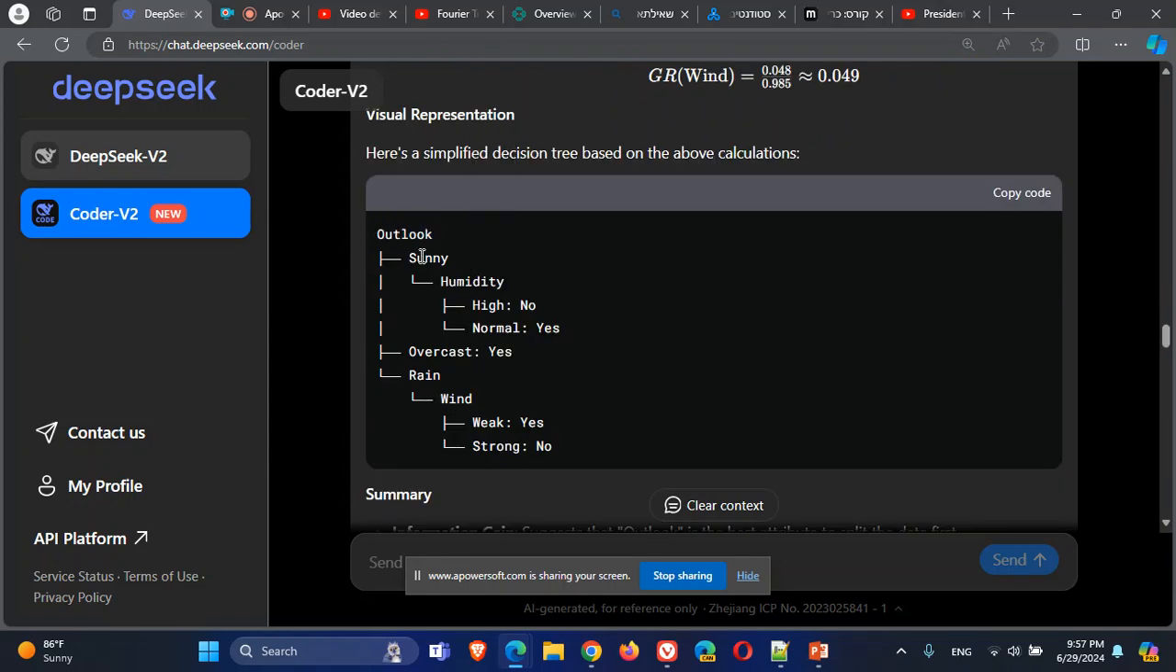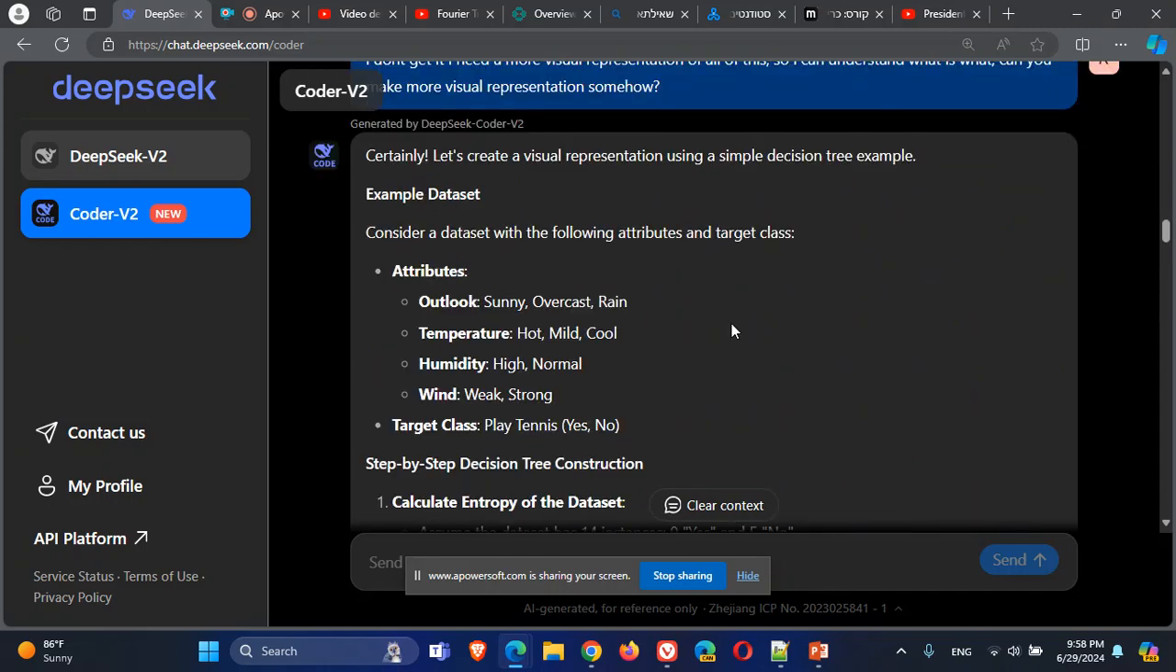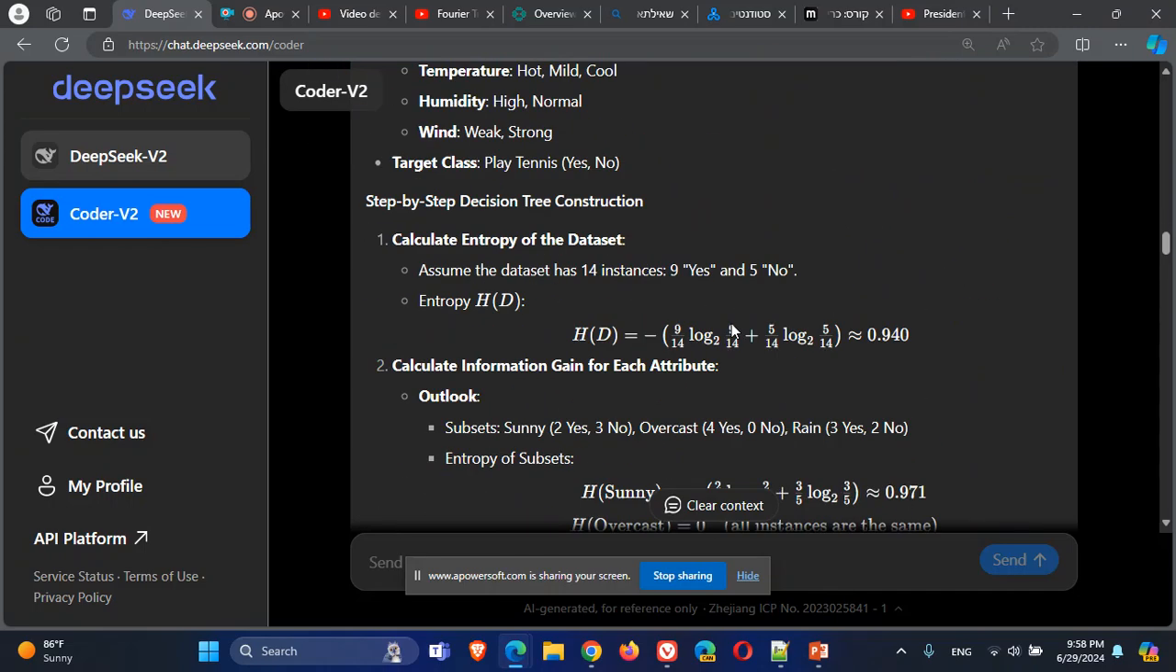I have the data and I will divide it by the outlook first. But how did I know that I need to divide it by the outlook? I use the entropy, the information gain and the gain ratio. So I start with calculating the entropy of the data. And we assume there are 14 instances, 9 of them are yes and 5 are no. And let's calculate the entropy.